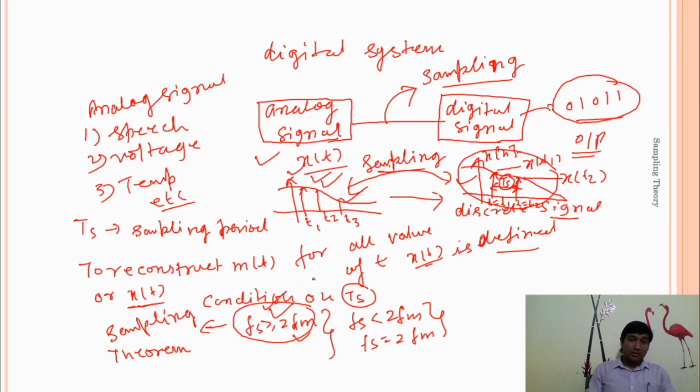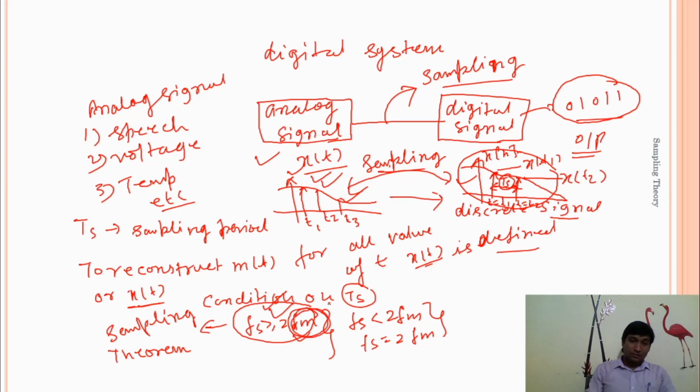Our sampling theorem states that any band limited signal can be reconstructed back when we use a sampling frequency greater than or equal to twice the message signal frequency.